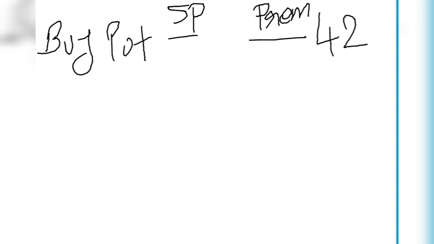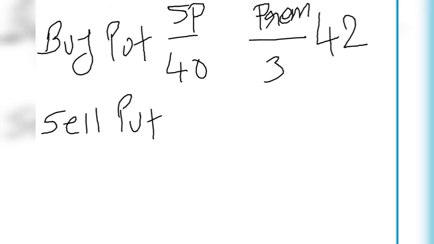You bought a put at a strike price of 40, premium 3 rupees, and sell one put of 35, meaning for 1 rupee premium. You sell the put at a lower strike than you bought.